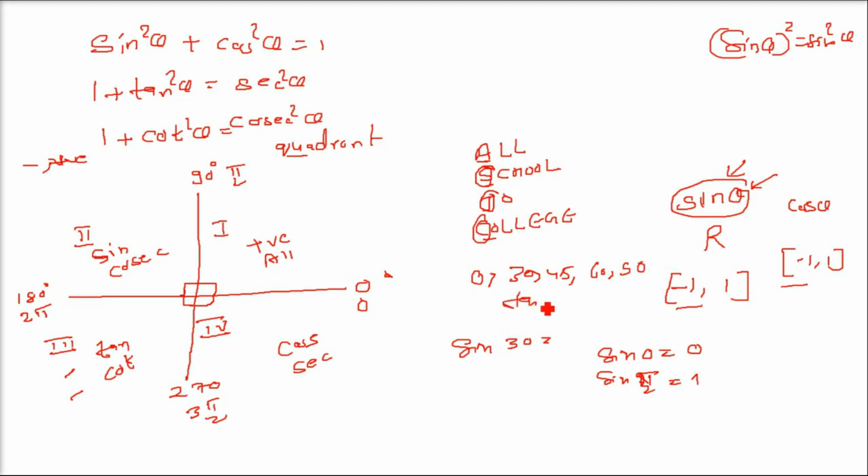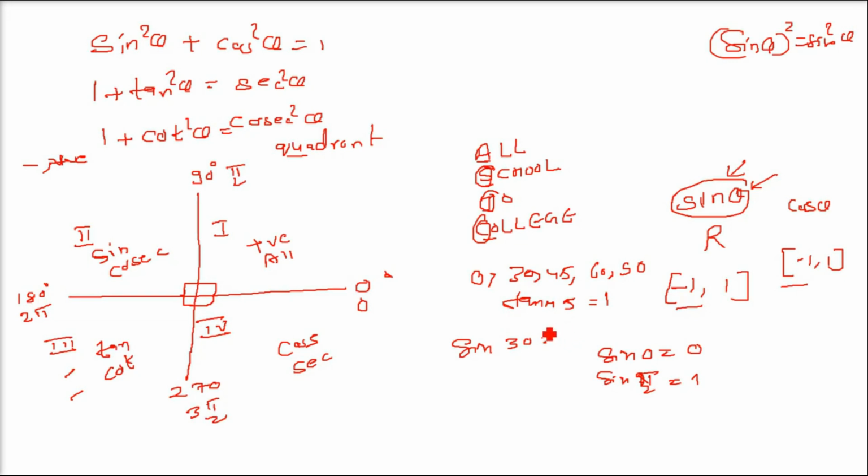If I say tan 45, you will certainly say it is 1. Sine 45 and cos 45 are 1 by root 2. All these are known. But when we come to these trigonometric functions, we have to deal with allied angles.